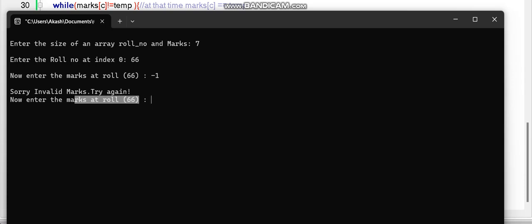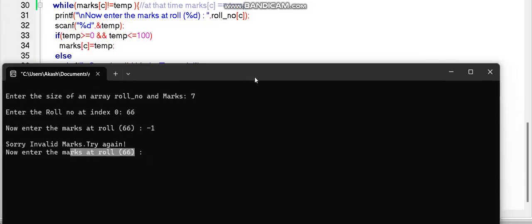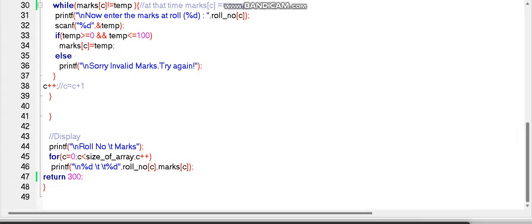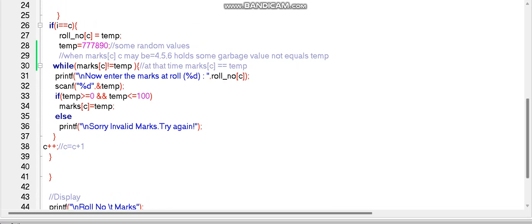For this case, inside a loop where the incrementation part doesn't happen, because it checks at that time, this time it checks I equal to C, where I is not equal to C. That's why the decision making body statement becomes false. That's why it never gets incremented here.